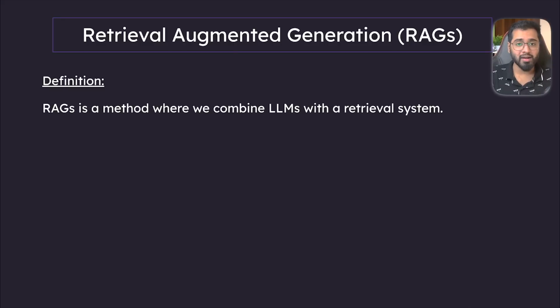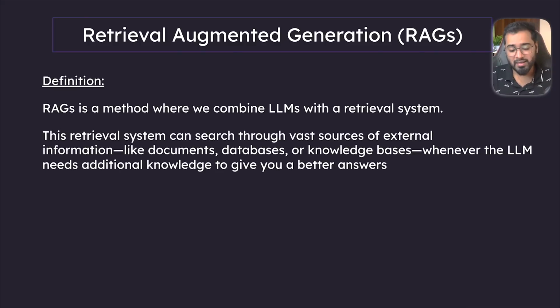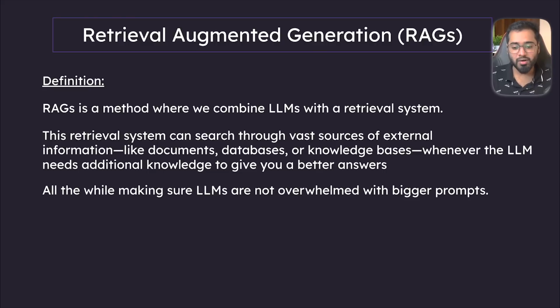So let's look at a much better definition. RAGs is a method where we combine LLMs with a retrieval system. This retrieval system can search through vast sources of external information like documents, databases, and knowledge bases, whenever the LLM needs additional knowledge to give you better answers, all the while making sure that the LLM is not overwhelmed with bigger prompts.